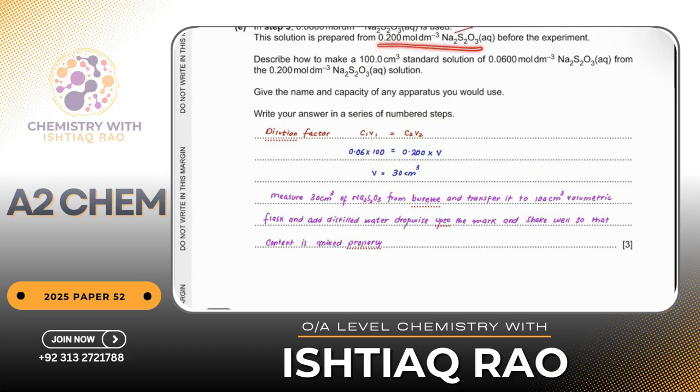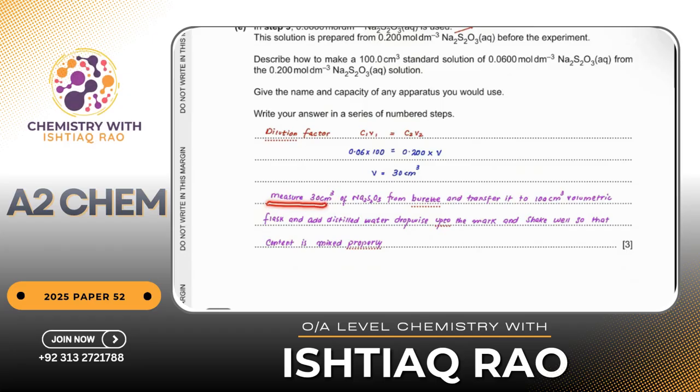So how much volume should I take from 0.2 mole per decimeter cube concentration to make 100 centimeter cube of 0.06 mole per decimeter cube solution? Solving it, I would be getting 30 centimeter cube. I have to take 30 centimeter cube of sodium thiosulfate.